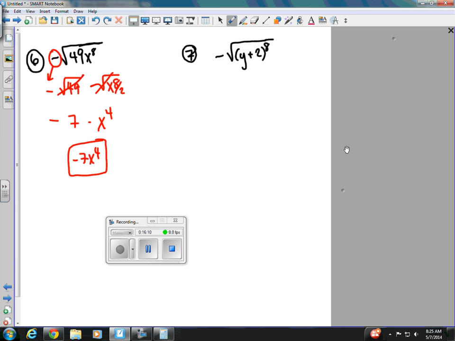Example 7 has a negative square root of y plus 2 to the 8th power. Once again, that negative symbol in front, we're just going to drop it down. Now this has a parenthesis, so I'm going to treat the parenthesis like I would if it was just one variable or just one number. If you notice, that parenthesis has an exponent of 8. So the only thing I have to do to take the square root of this is to take my exponent and divide it by the hidden index of 2. So my radical disappears. I'm left with y plus 2, still in parentheses. And then we say 8 divided by 2 is 4. That's as far as we have to go.